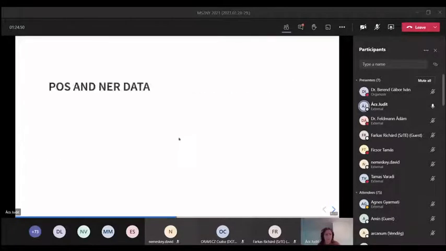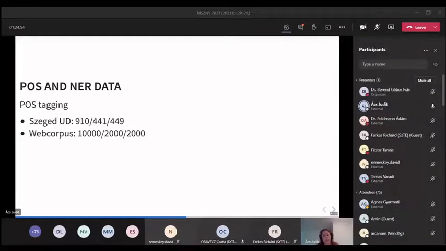Okay. For POS we use two kinds of data set. We use the Szeged Universal Dependencies corpus, but since it's pretty small, we decided to include a larger data set. So we sampled 10,000 sentences from Web Corpus. And for NER, we use the Szeged NER corpus.